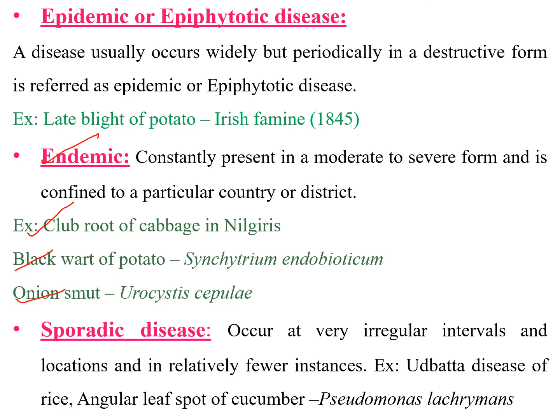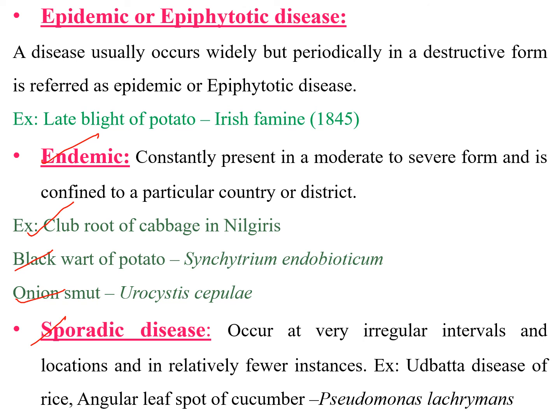Coming to another term, sporadic disease. Sporadic disease means it occurs at very irregular intervals. Sometimes it may happen, but not regularly. It occurs at irregular intervals and locations, not in a particular location. Anywhere and at any time it may happen, and in relatively few instances, not regularly.